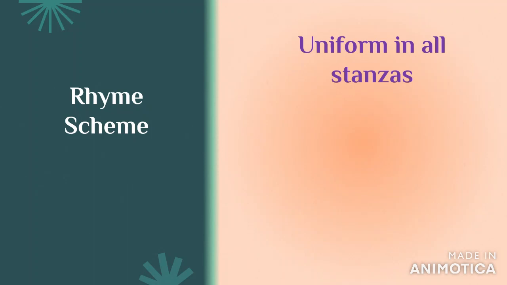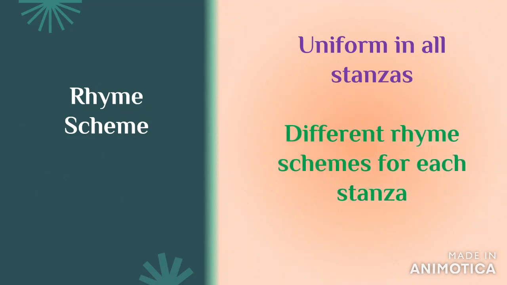But there are even poets who might use different rhyme schemes for each stanza. So it is up to us to look at each stanza, find the rhyme scheme and then conclude whether the poet has used the same rhyme scheme throughout or whether he has changed the rhyme scheme for each stanza.